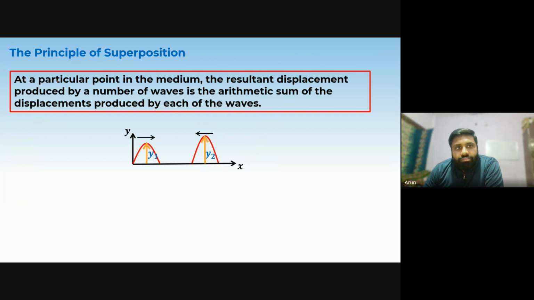According to the principle of superposition, at a particular point in the medium, the resultant displacement produced by a number of waves is the arithmetic sum. This is important: arithmetic sum, which means you have to take the sign also. It is the sum of the displacements produced by each wave. Here y1 and y2 are the individual amplitudes of the two pulses. When they meet, the resultant amplitude is y1 plus y2.